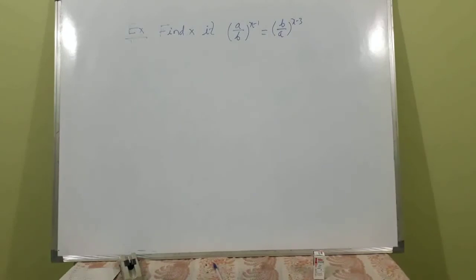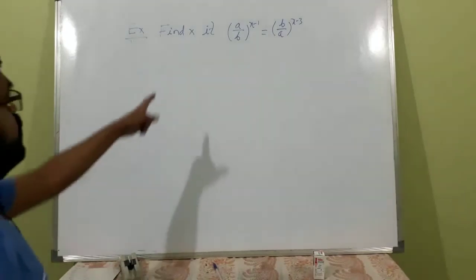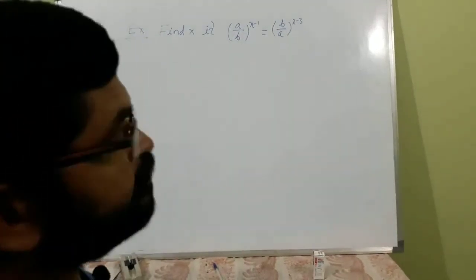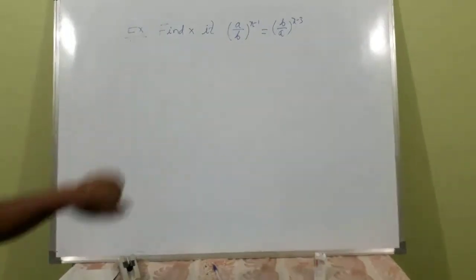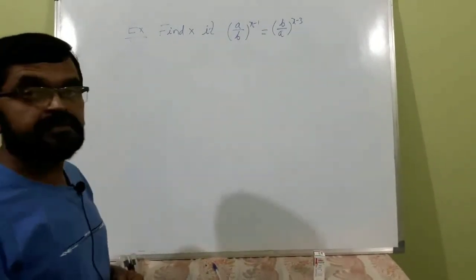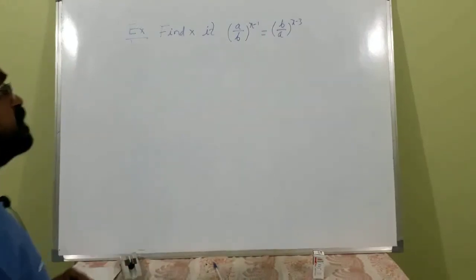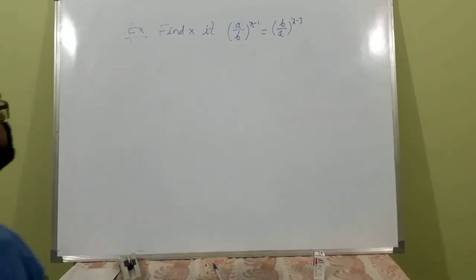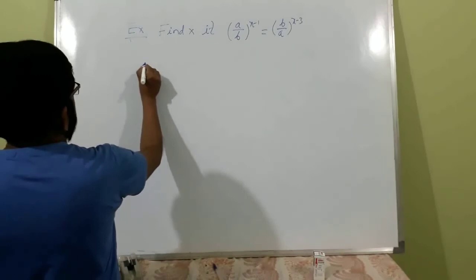See, another example is find x if a by b whole to the power x minus 1 is equal to b by a whole to the power x minus 3. This is given.